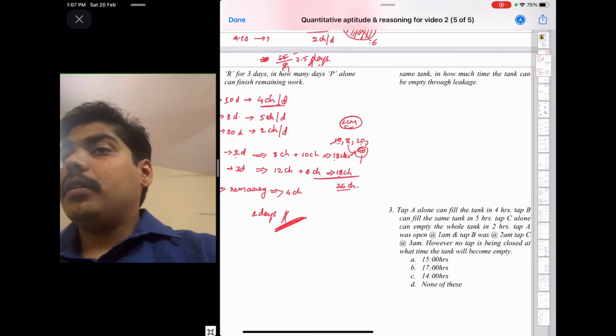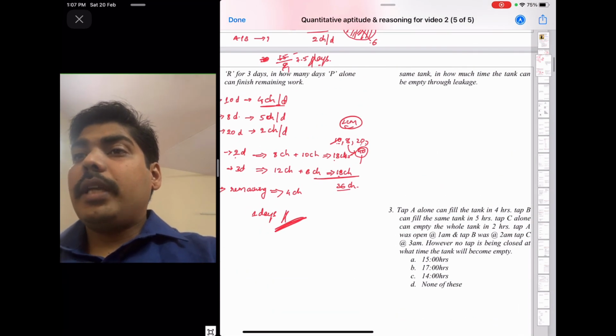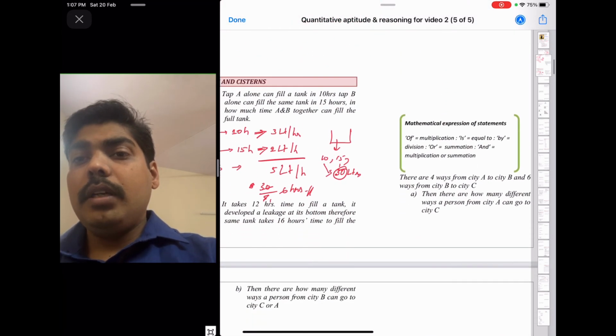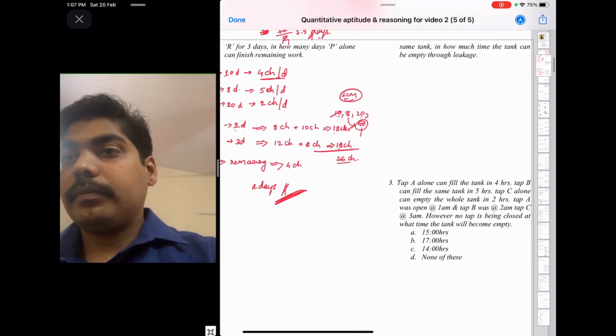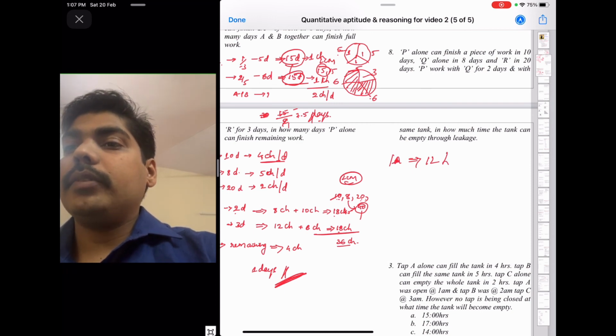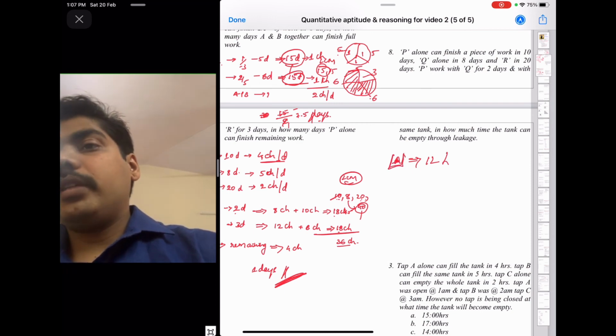Same tank. So in how much time can the tank be emptied through leakage? Okay, write down the problem in a simplified way. It takes 12 hours to fill a tank. So there is a tank, and it is taking 12 hours.